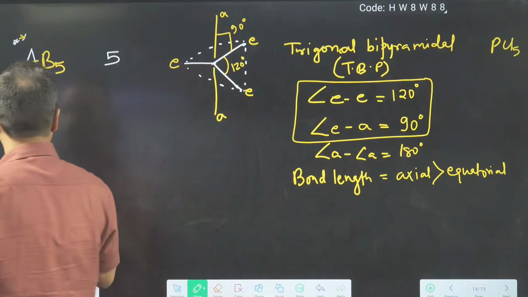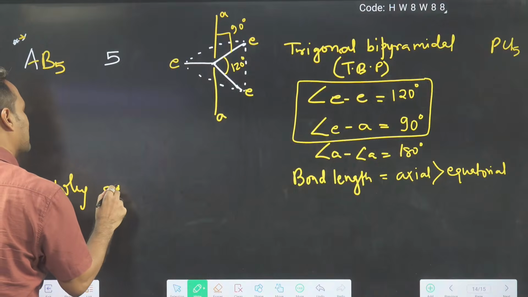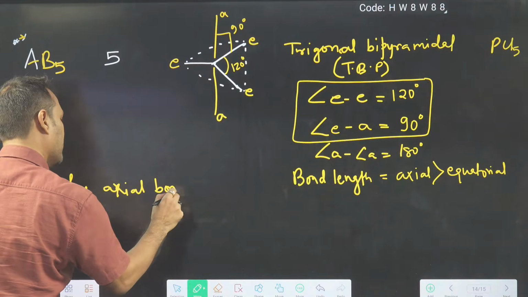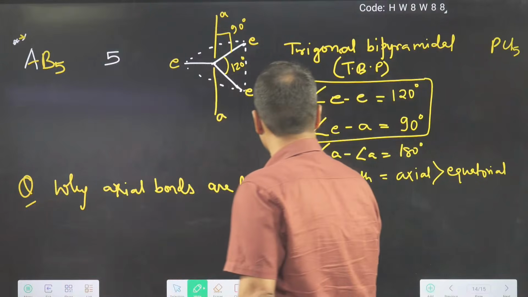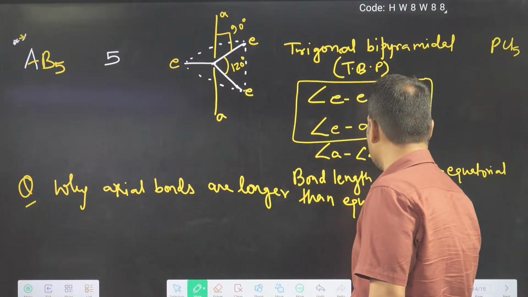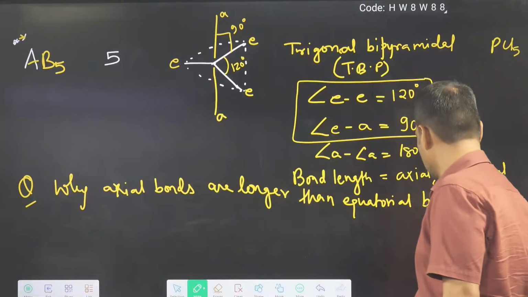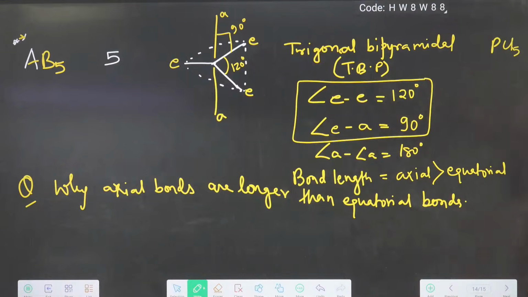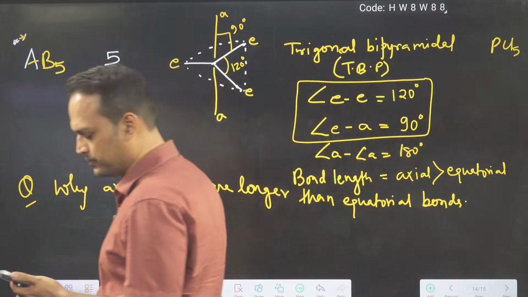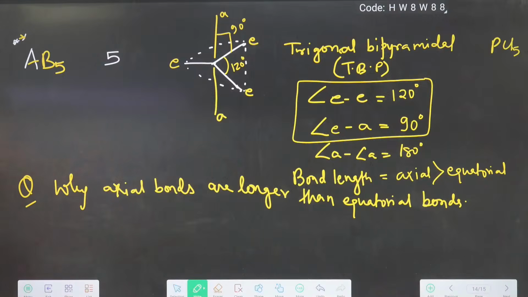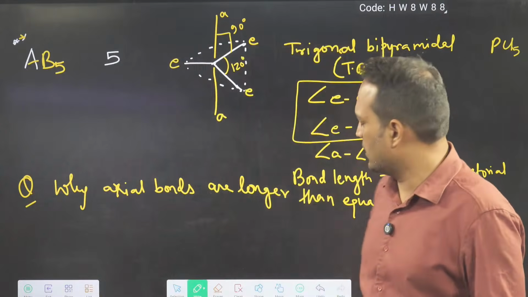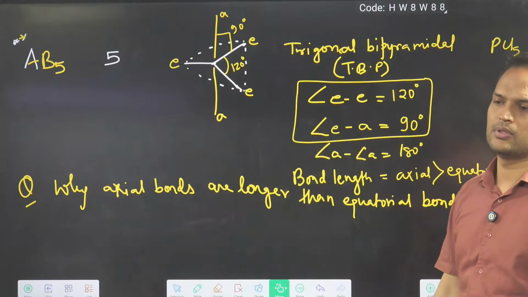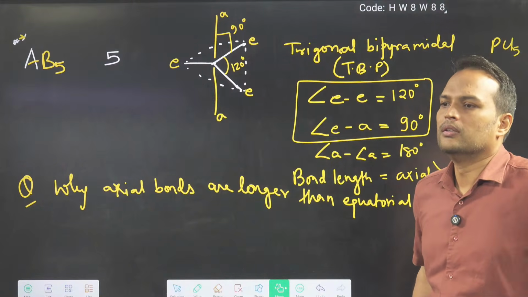Now people also ask, why are axial bonds longer? Can you tell me the reason for this? Why are axial bonds longer than equatorial bonds? Can you tell me the answer? This is the last question. Can you tell me this reason? If you will tell this reason, okay. If you will not tell, then this is your homework. Let's see.